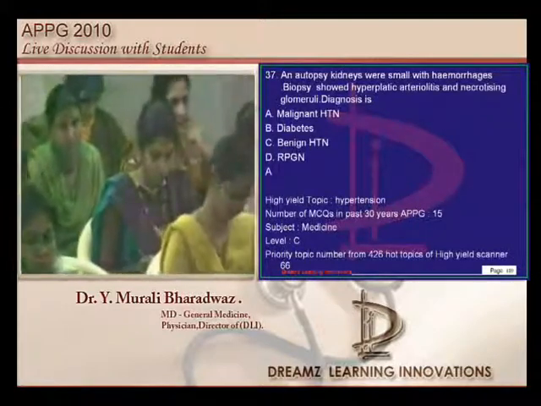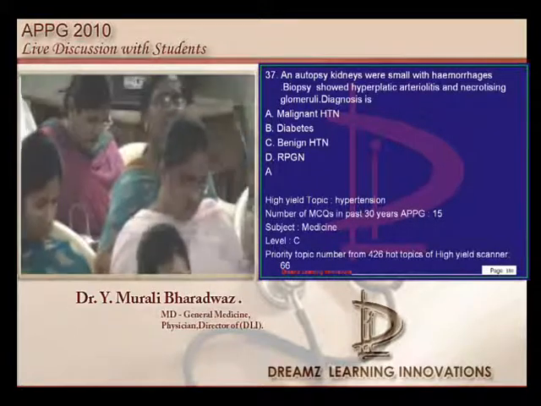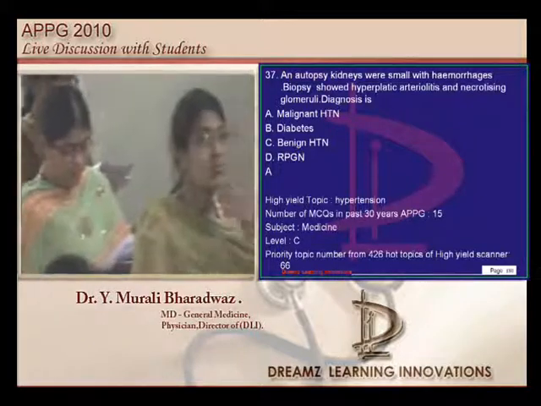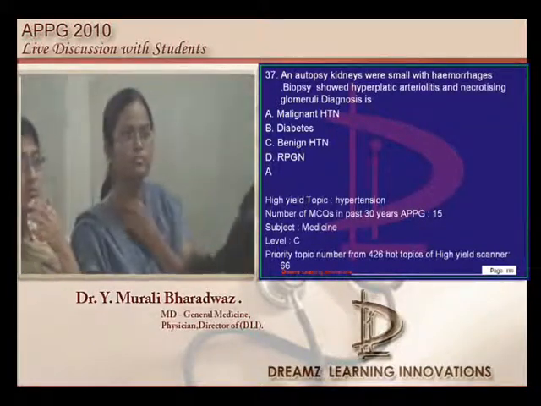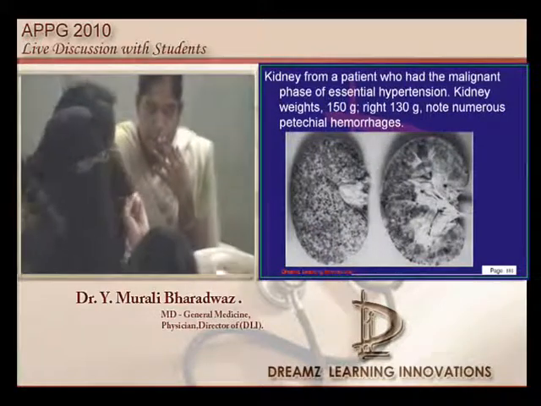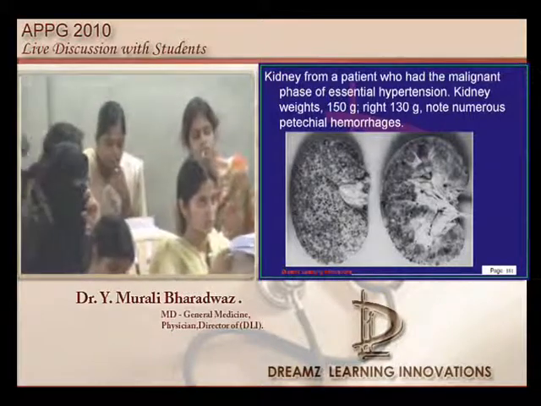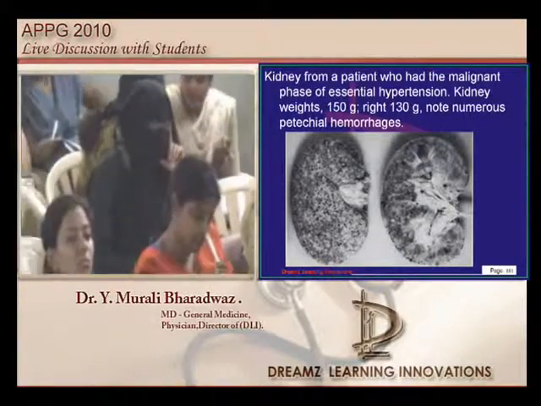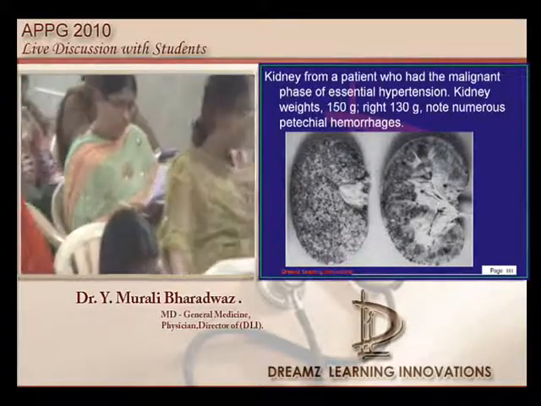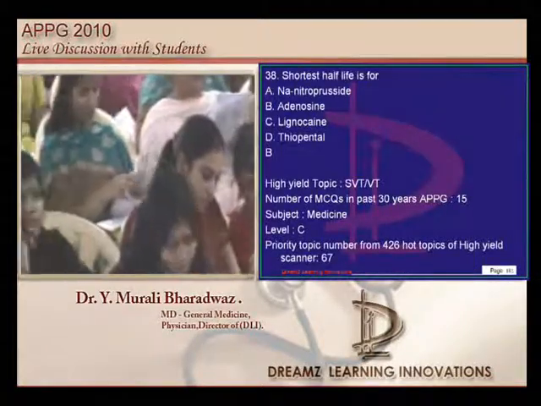Now on autopsy of kidney, there is a hyperplastic arteriolitis with necrotizing glomeruli. Good, APPG examiner also wants to be a little stylish like a USMLE examiner by giving a case study kind of picture. So it's a simple question of malignant hypertension. Many times we discussed in our regular session. This is how the kidney in malignant hypertension typically will show a flea-bitten appearance with a lot of minute petechial hemorrhages on the surface, is what needs to be remembered. Adenosine is the one which has a very short half-life.